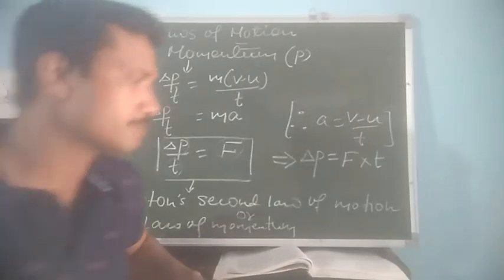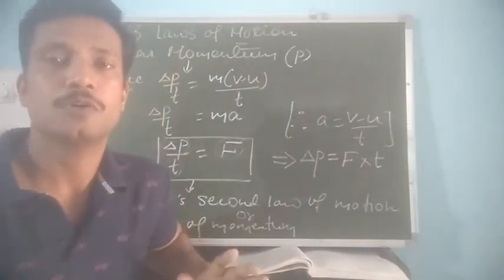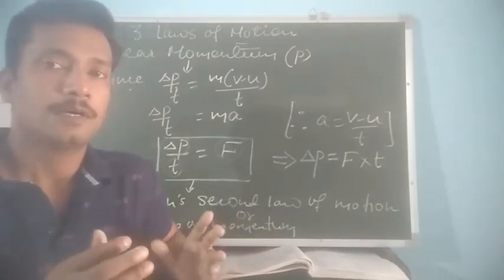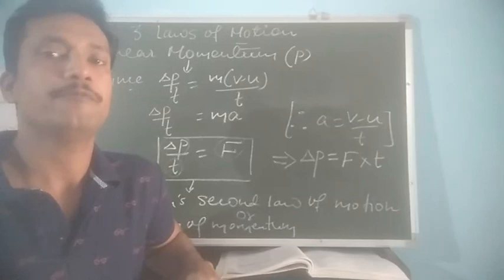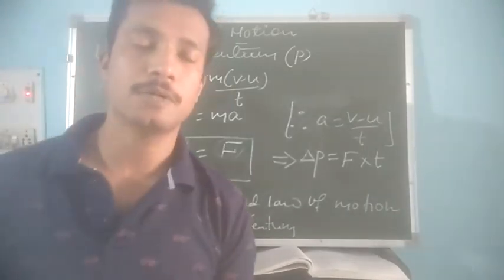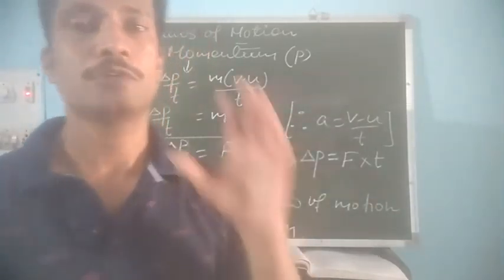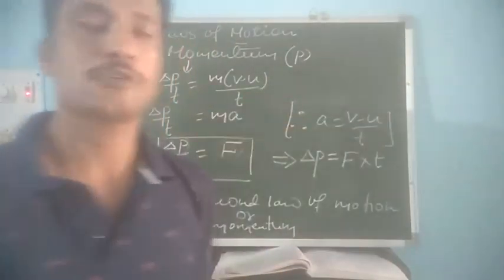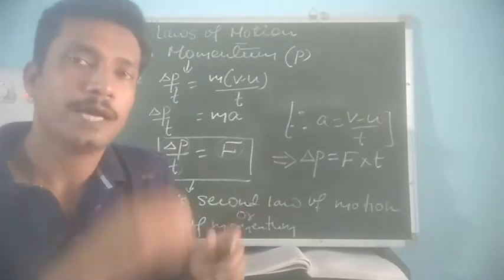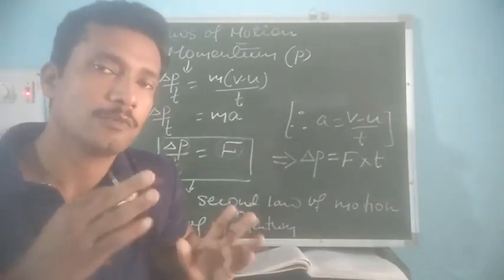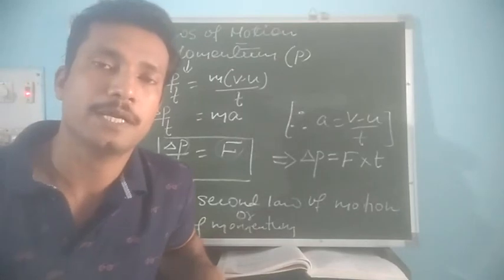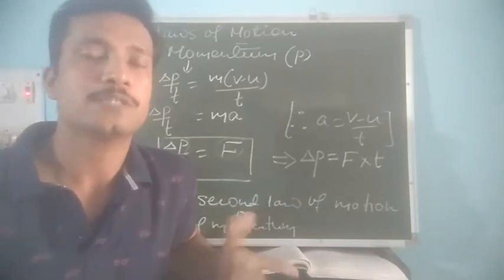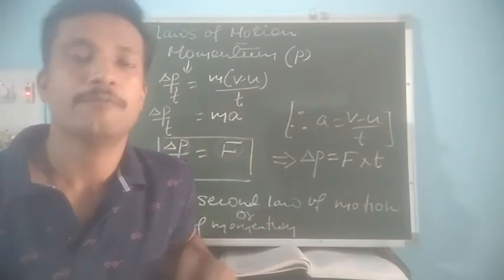And as I said, we have some activities also based on Newton's second law of motion. For example, when we catch a ball, then we need to withdraw our hands in the backward direction. In order to stop the ball, we never keep our hands rigid onto the ball to stop it. Instead, we have to withdraw our hands in the backward direction so that we feel less force due to the ball and we will not get hurt.